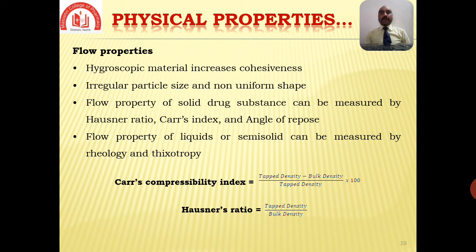Normally, the flow property of solid drug substances can be measured by Hausner's ratio, Carr's index, as well as the angle of repose. In the case of liquids or semi-solids, rheology and thixotropy studies can be done. Carr's compressibility index can be represented by the formula: tap density minus bulk density, divided by tap density, multiplied by 100. And Hausner's ratio can be calculated as the ratio of tap density to bulk density.